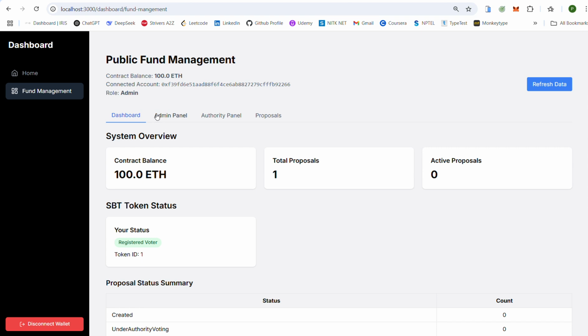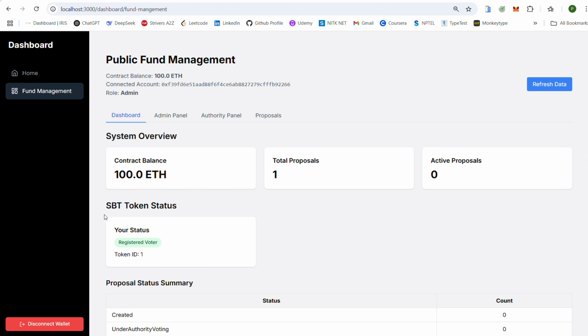This is the main dashboard, and I am using the admin's account here, and the total contract balance is 100 ETH. That represents the fund that the government has that they can invest in the public. And here we have the SBT token. Each user must issue an SBT token. These soul-bound tokens are for public identity verification, ensuring each citizen can vote only once.